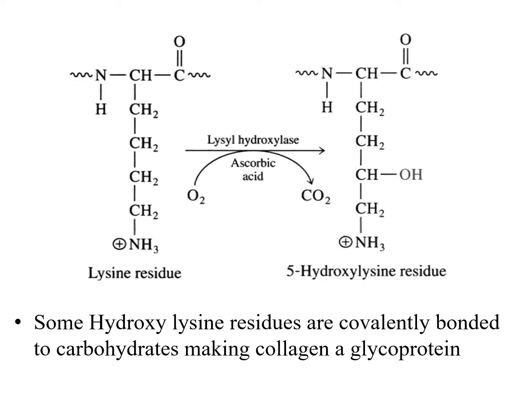This is the mechanism by which lysine residues are converted to hydroxylysine residues in the presence of ascorbic acid. Some hydroxylysine residues are covalently bonded to carbohydrate, making collagen a glycoprotein.